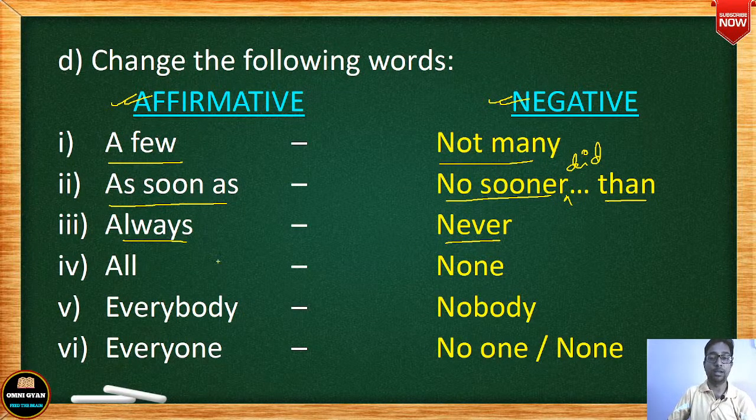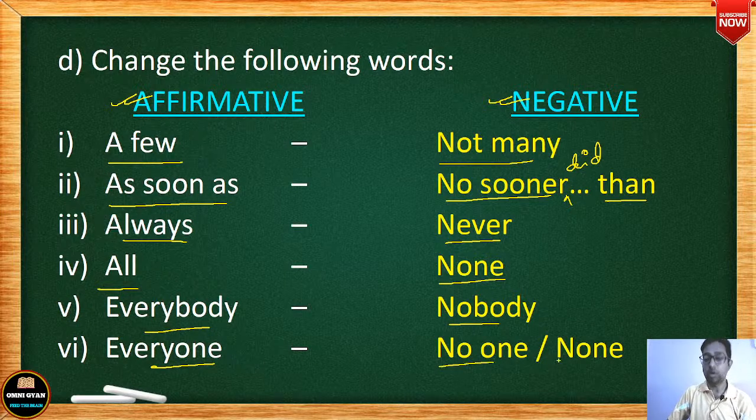जैसे कि मैंने पहले भी देखा था, हम लोगों ने पहले भी देखा था. We just saw, shall I ever forget you? Okay. So ever and always is same. Okay. Ever changes into never. Always also changes into never. All changes into none. Everybody changes into nobody. Everyone changes into no one, or sometimes it is no, any, none also. Okay, please note down these things.